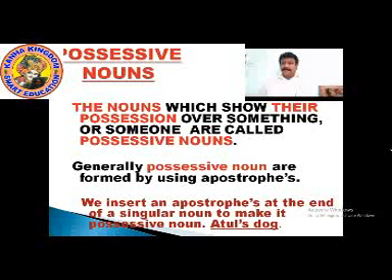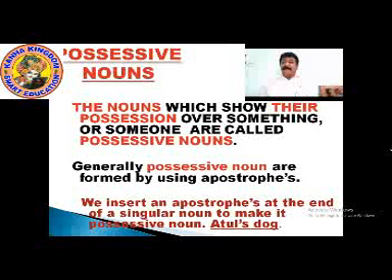Like you put a comma down, same way an apostrophe is put after the word and we add s to it. It's called apostrophe. The spelling is A-P-O-S-T-R-O-P-H-E, apostrophe s. Generally, the possessive nouns are formed by apostrophe s.